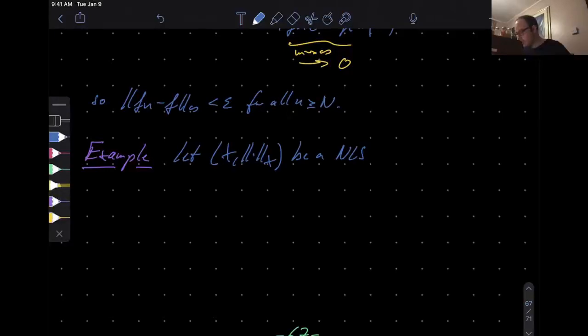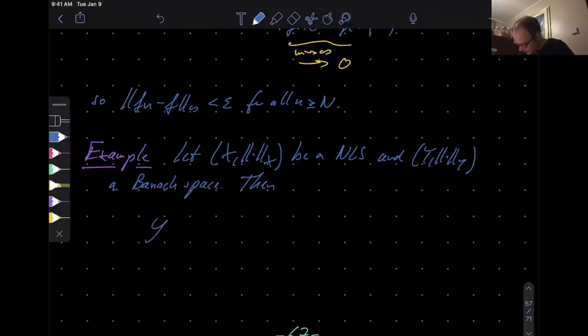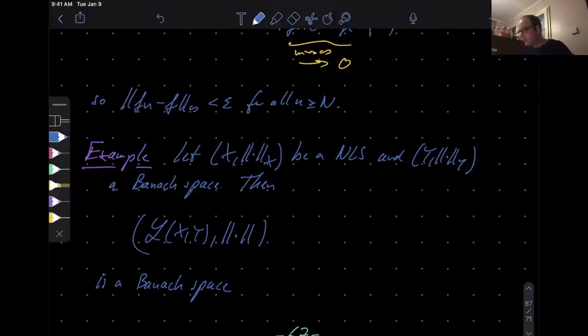So let X be a normed linear space and, well, Y a complete normed linear space, so a Banach space. That's the only thing that I'm doing. Then this guy L(X,Y) with the operator norm is a Banach space. Okay, this was, if you go through the lecture notes, Theorem 10. Here in my handwritten notes I didn't give any enumeration, but this we proved.